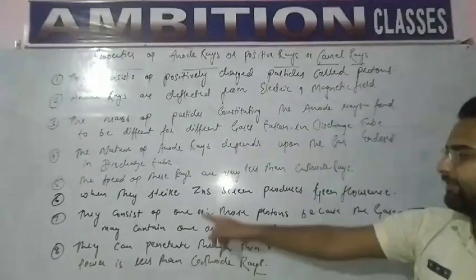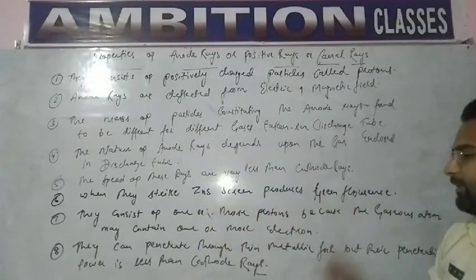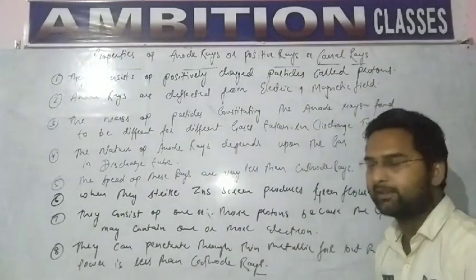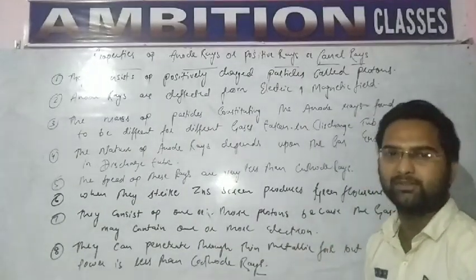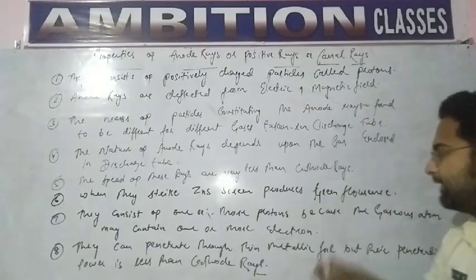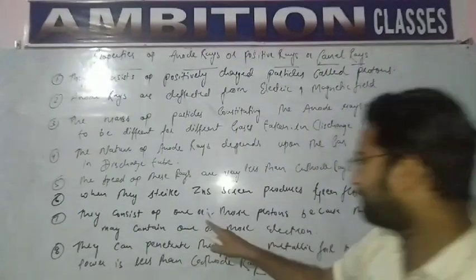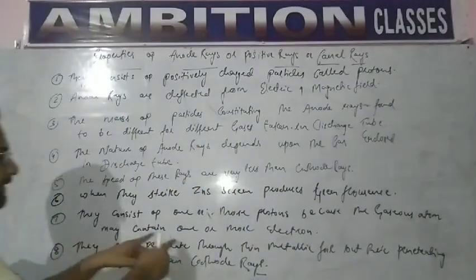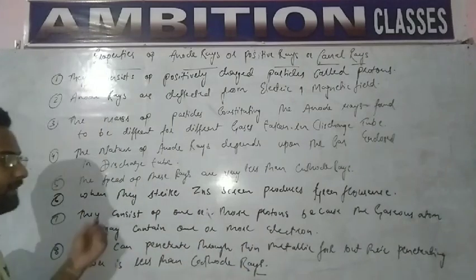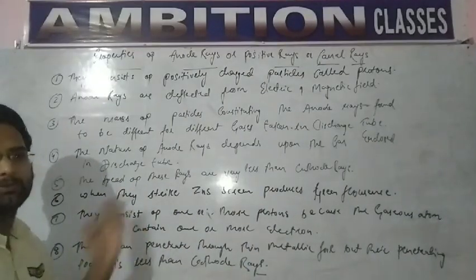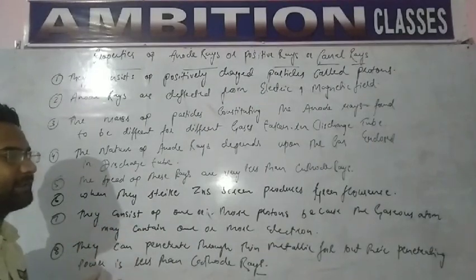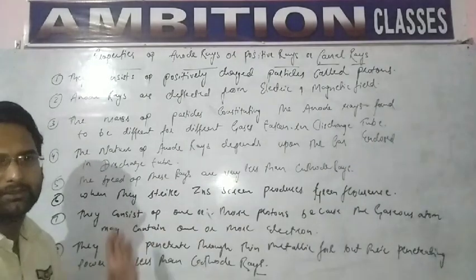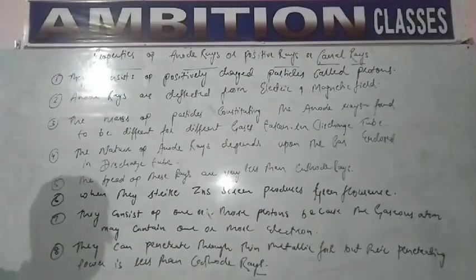Next, when anode rays strike the zinc sulfide screen, they produce green fluorescence, which confirms the discovery of the proton. They consist of one or more protons, because the gaseous atom may contain one or more electrons. These rays can contain more than one or two protons, because the gaseous atom filled in the discharge tube can contain more than one or two electrons.